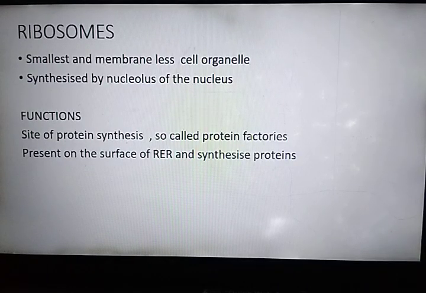Next organelle is ribosome. It is not given in your NCERT, but you should know about ribosome. These are the smallest and membrane-less cell organelle which are synthesized by the nucleolus of the nucleus. What is the function of ribosomes? That these are the site of protein synthesis. That's why called protein factories. And you know, we have studied earlier that they are present on the surface of rough endoplasmic reticulum, and there they synthesize proteins.